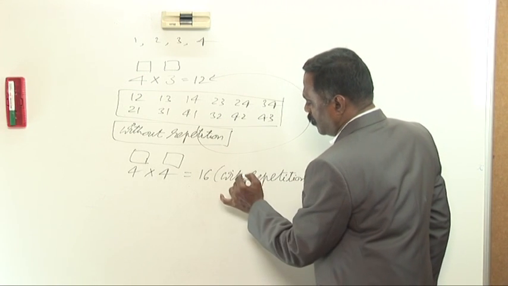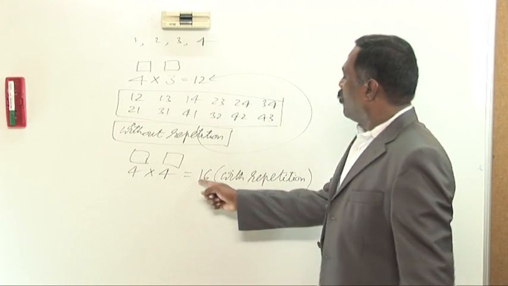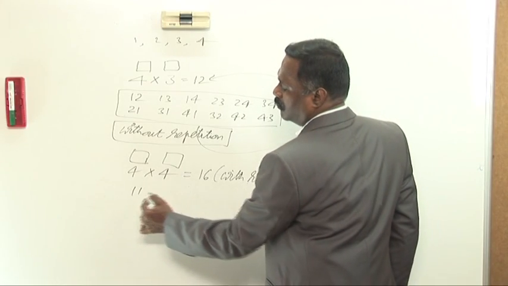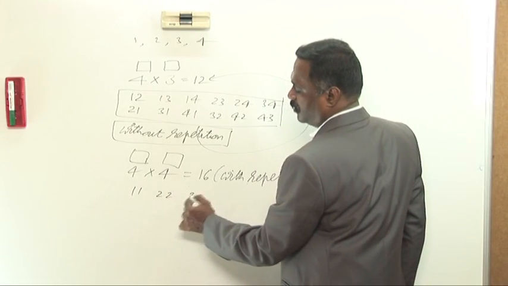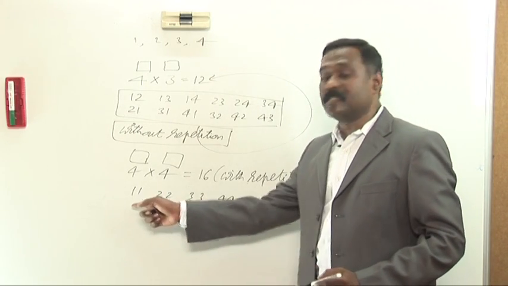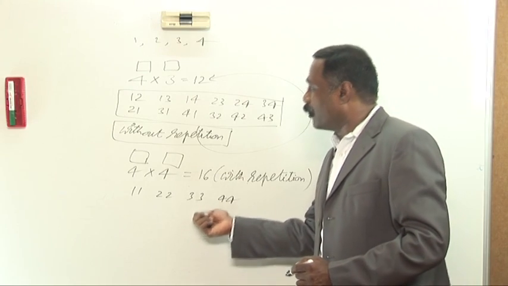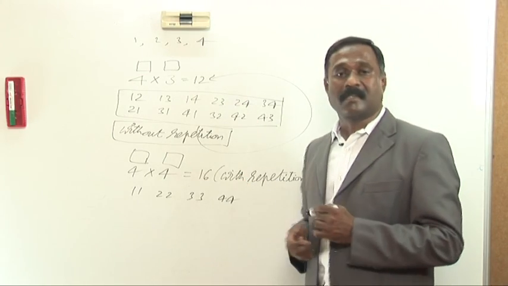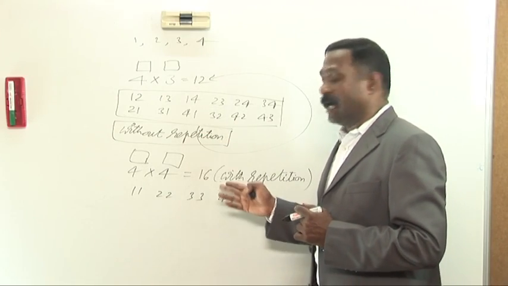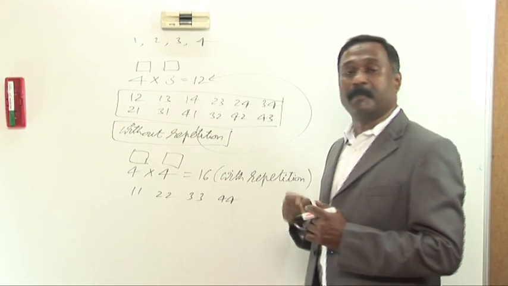So, what are the 4 extra things you are getting here? Because you have got 16 here, you have got 12 only here. What are the 4 extra things here? They are 1, 1, 2, 2, 3, 3, 4, 4. So, in these, the digits are repeated. Now, if you add this 4 to this 12, you are getting 16. So, these are the number of permutations without repetition, and these are the permutations with repetition.